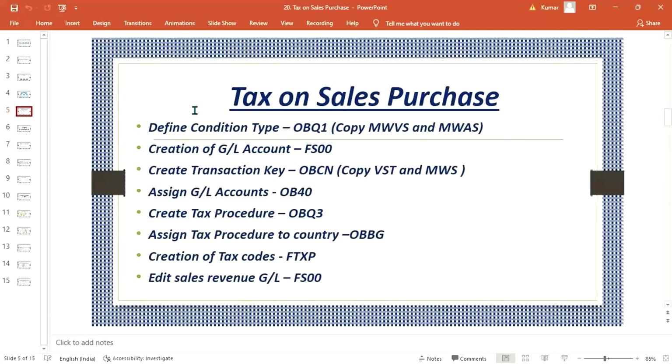Now, we'll talk about the configuration part. So first of all, look at here, guys. These are the configurations for tax on sales and purchases, which is going to be started from defining the condition type. Okay, now what is happening, guys?